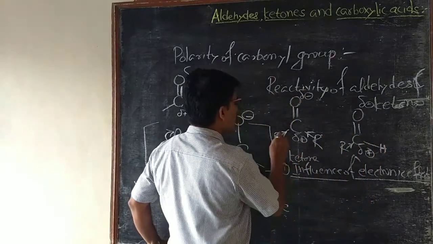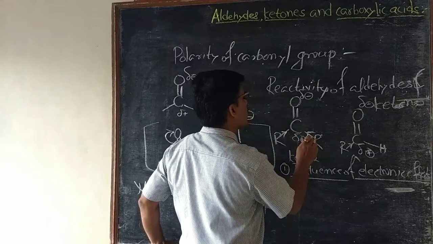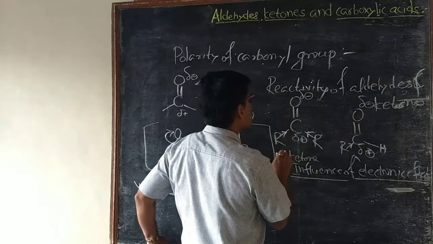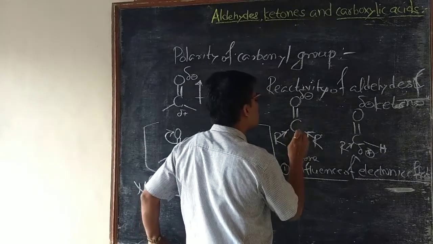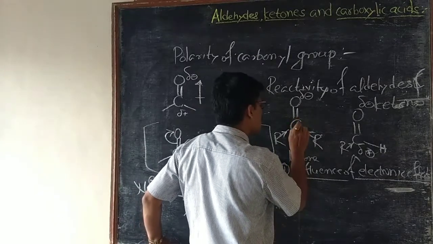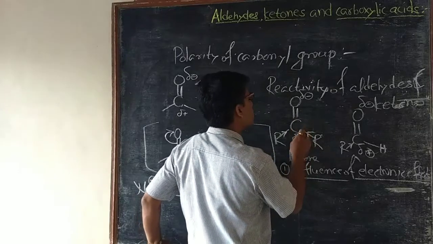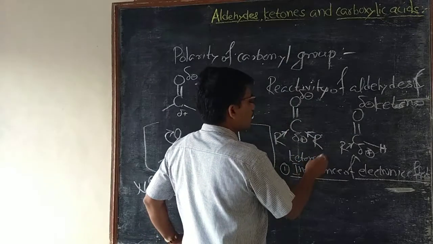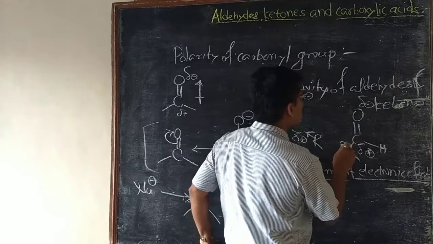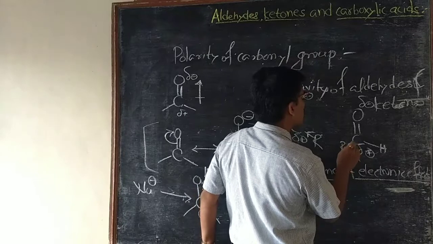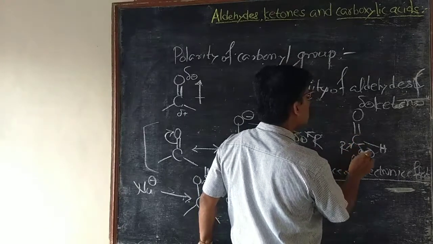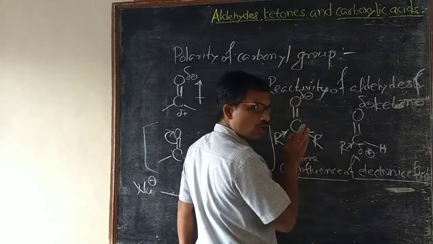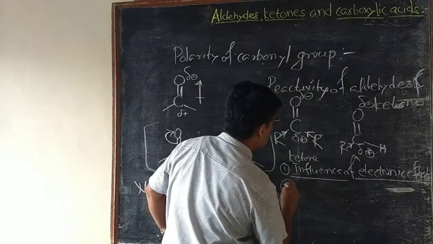A ketone has two electron donating alkyl groups attached to carbonyl carbon, which is responsible for decreasing positive polarity of this carbonyl carbon and also electrophilicity of this carbonyl carbon. In case of aldehyde, there is only one electron donating alkyl attached to carbonyl carbon. Therefore, it is more electrophilic than the ketone. Then next factor is steric effect.